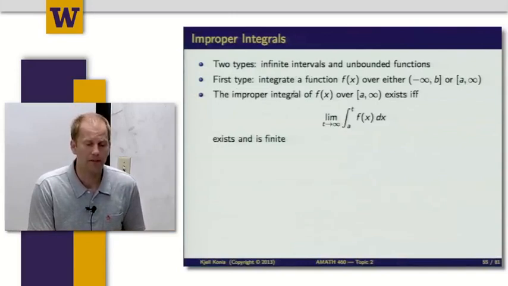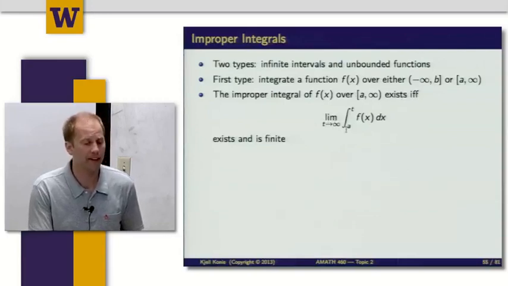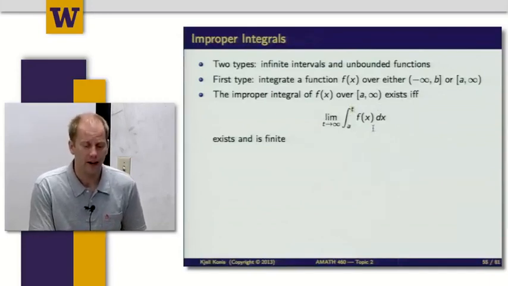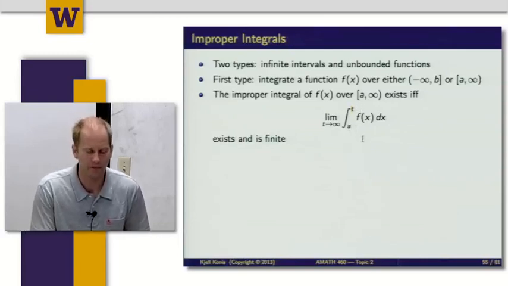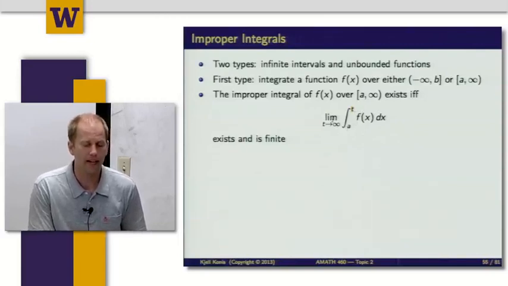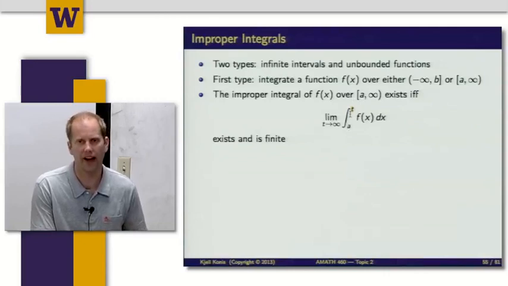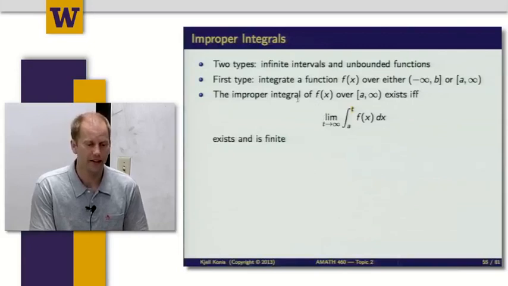So the improper integral of f of x over a to infinity exists if and only if the limit exists. I want to have an infinity up in the top here, but if I actually plugged in an infinity, most of the time something's going to go wrong. So I want to consider this as a limit. I'll evaluate this integral using a and t, and then take the limit of the resulting function as t goes to infinity. If that limit exists and it's finite, then we say that the improper integral of f of x over a to infinity exists.